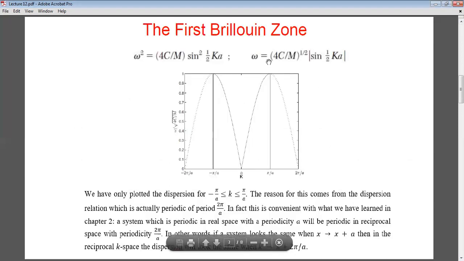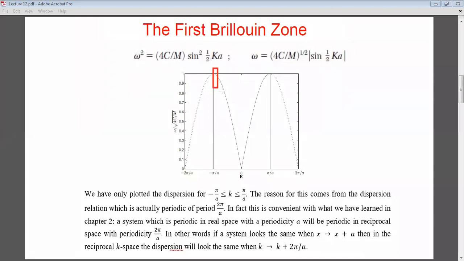We found omega as a function of k, where omega is the angular frequency as a function of the wave number. We only looked at this zone, okay? When we studied it last time, we only looked at this zone, and there is a reason for that. It's the zone between minus pi over a and plus pi over a, because beyond this zone, everything will become periodic.